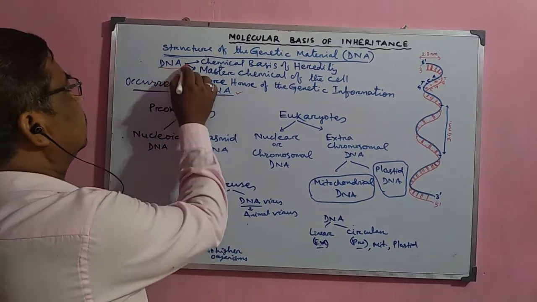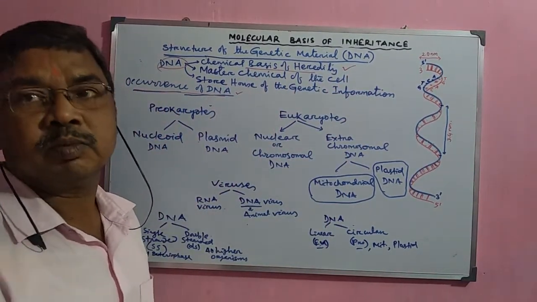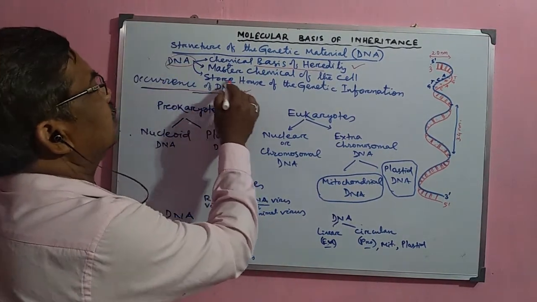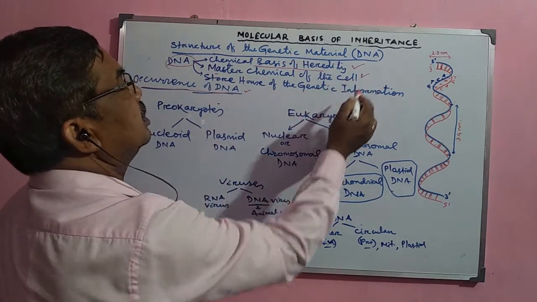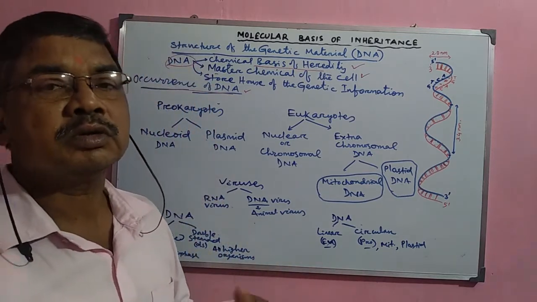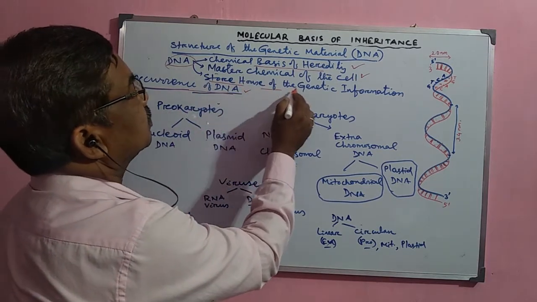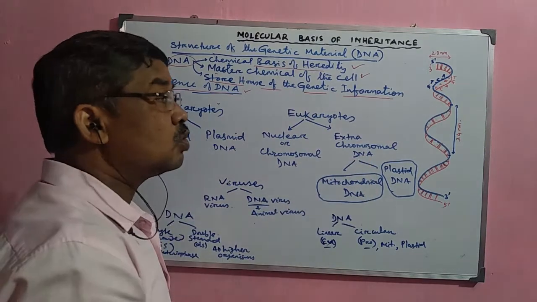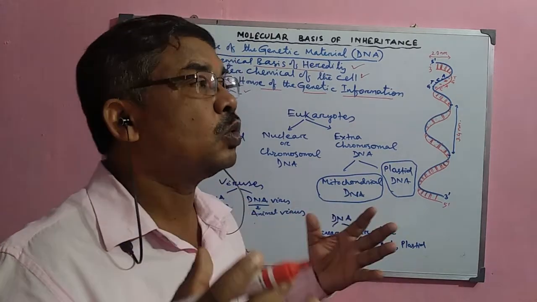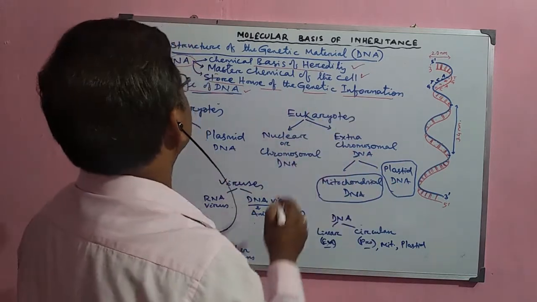Now, this DNA molecule is sometimes called the chemical basis of heredity because it transmits characters from one generation to another. Sometimes it is also called the master chemical of the cell because this chemical molecule present inside the cell controls and regulates almost all the functions of the body. It is also the storehouse of genetic information. Whatever genetic information it transmits from one generation to the next is stored in the DNA molecule.